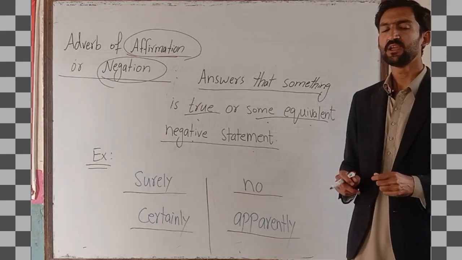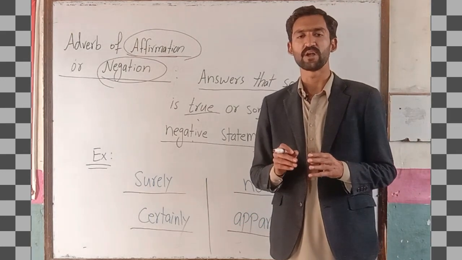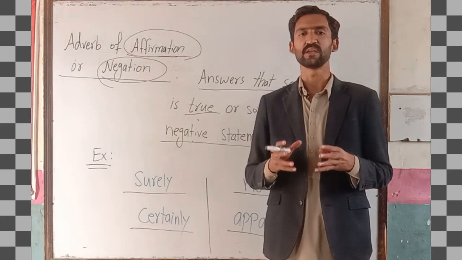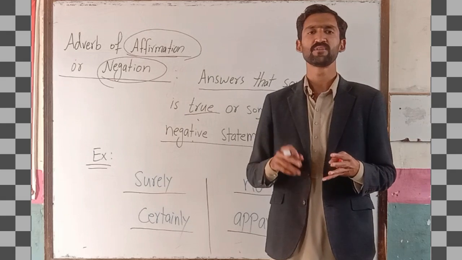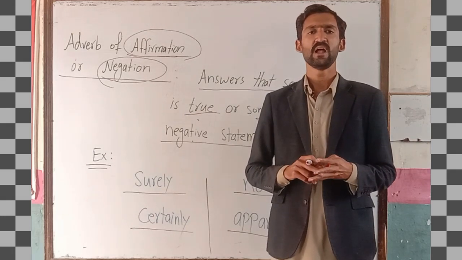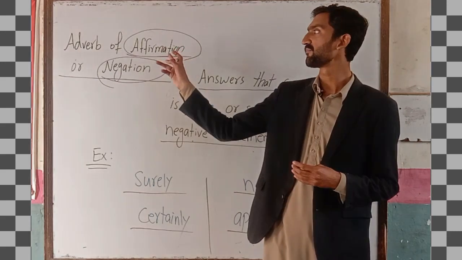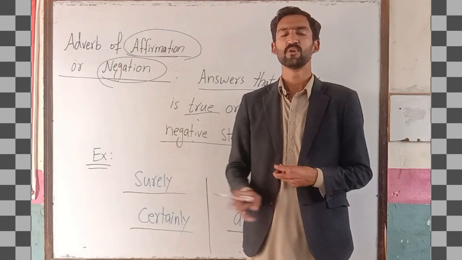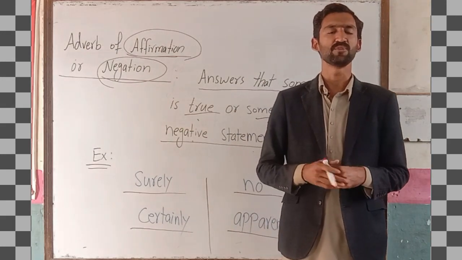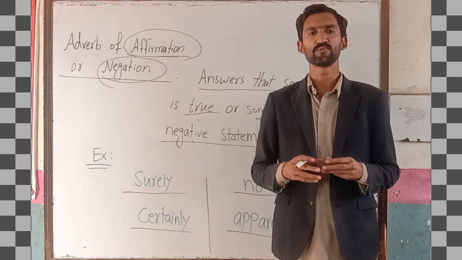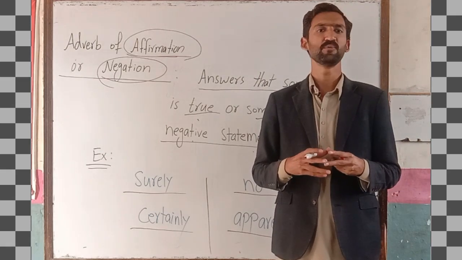So these are the few basic types of adverbs that we use for writing and speaking as well. We started from place, then time, frequency, manner and degree, and at the end affirmation and negation. These types of adverbs are used for writing and speaking as well. I hope this video will help you. Thank you.